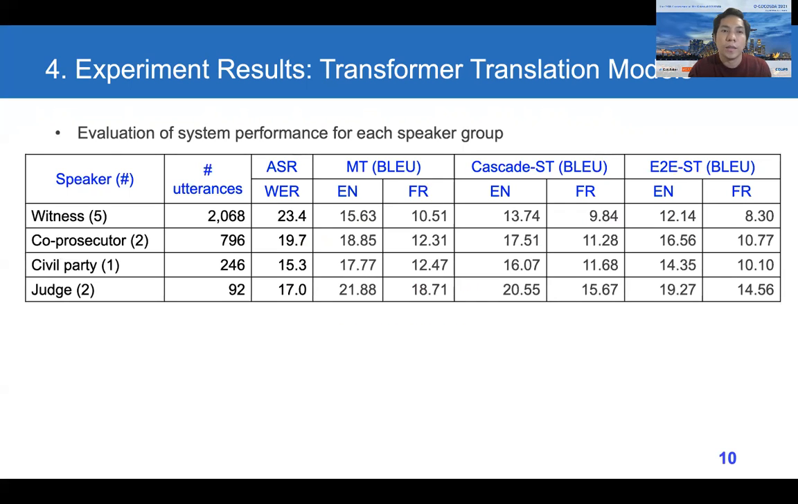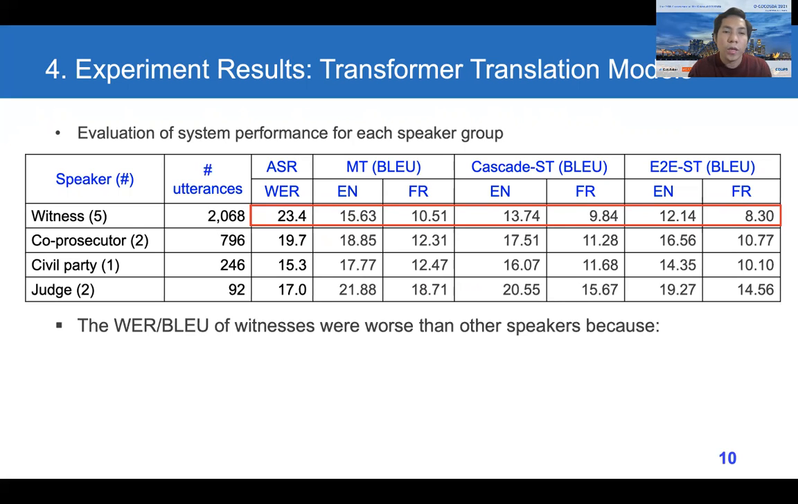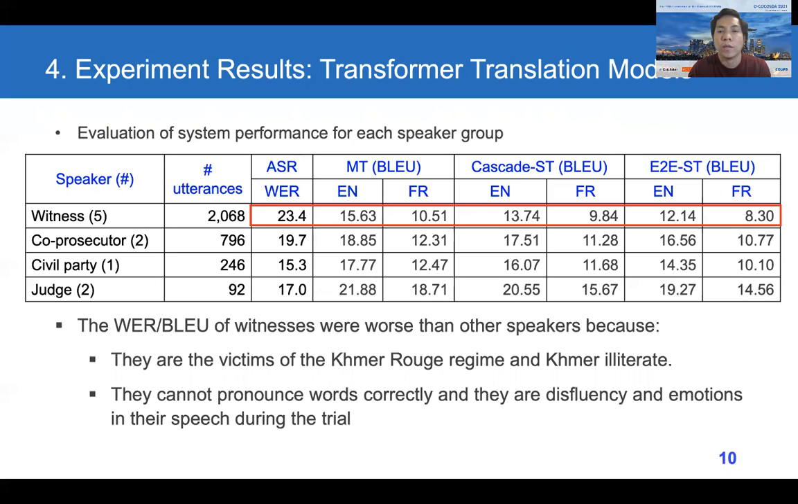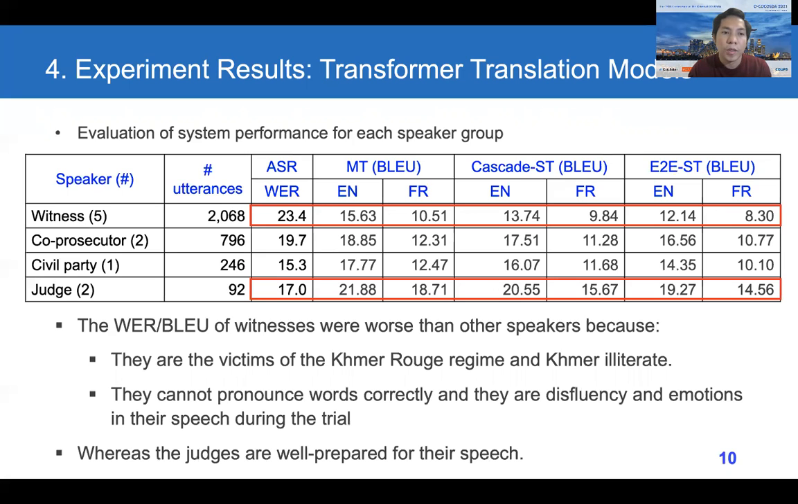We also evaluate the system on each speaker group, including witness, court prosecutor, civil party, and also judges. In that, the word error rate or BLEU score of witnesses were worse than other speakers because the witnesses are victims of the Khmer regime and are illiterate, and they cannot pronounce words correctly, and there is also disfluency and emotion in the speech during the trial. However, the performance on judges was better because the judges are well prepared for their speech.